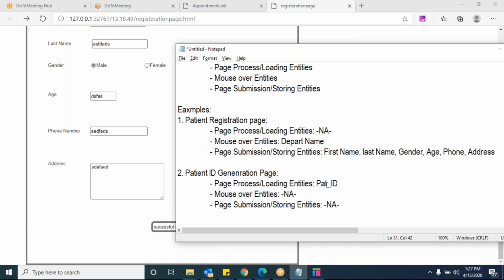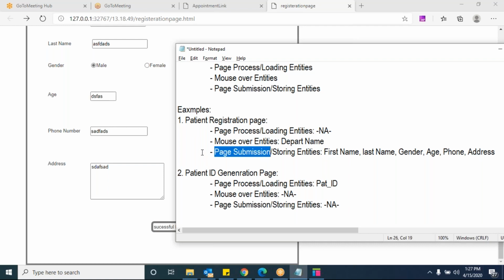Clear. Right. Okay, don't be confused with page processing or loading entities. That's the reason I gave you 2 examples here. Page processing or loading, when you are opening the page, some information should be displayed. Those things come under loading entities. As I told you, mouse over, mostly it is drop downs or menu items or something like that. If you have any mouse over entities, then only you can keep mouse over entities. And submission is nothing but if you are storing some information.